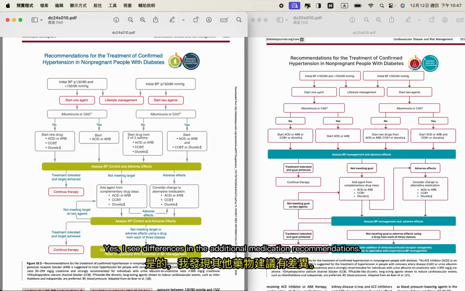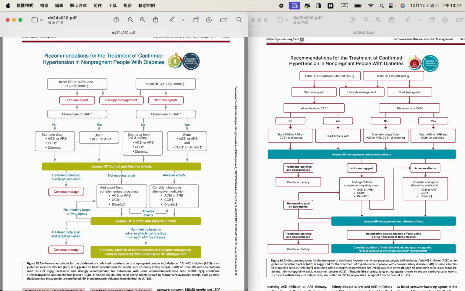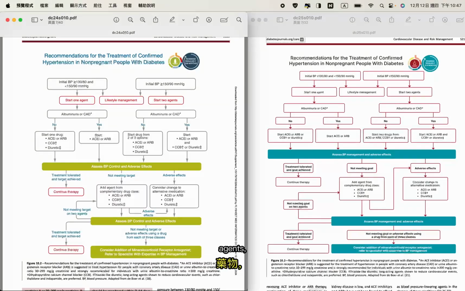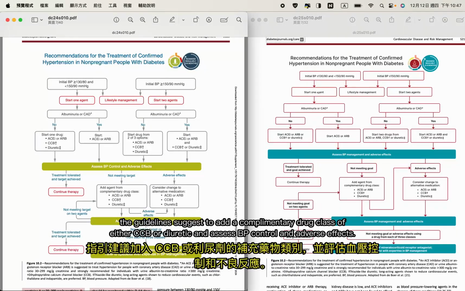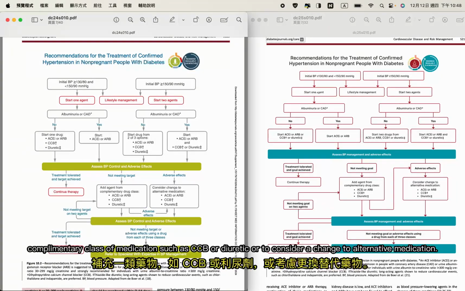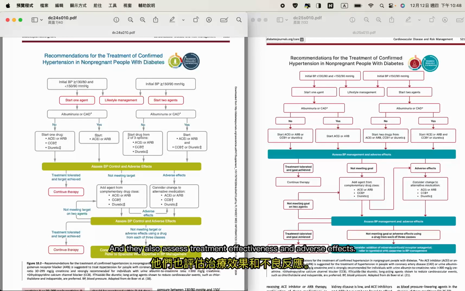Yes, I see differences in the additional medication recommendations. On the left, if the treatment target is not met after starting with 1 or 2 agents, the guideline suggests to add a complementary drug class of either CCB or diuretic and assess BP control and adverse effects. On the right, the 2023 guideline recommends adding any complementary class of medication, such as CCB or diuretic, or to consider a change to alternative medication, and they also assess treatment effectiveness and adverse effects. Do you want to discuss any other differences?